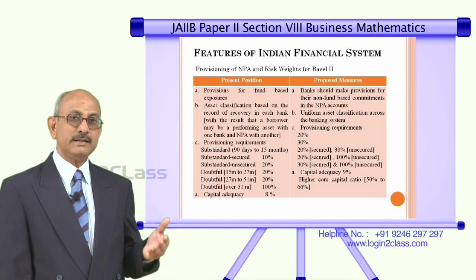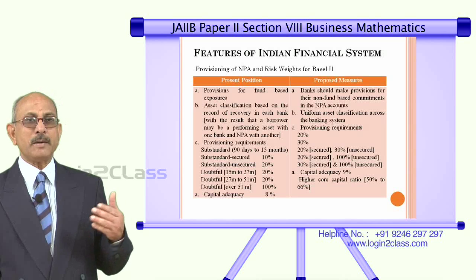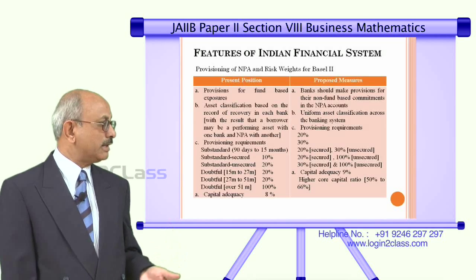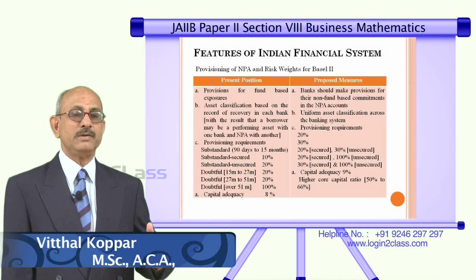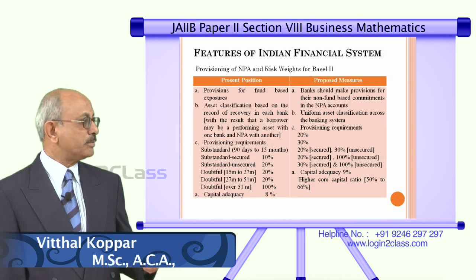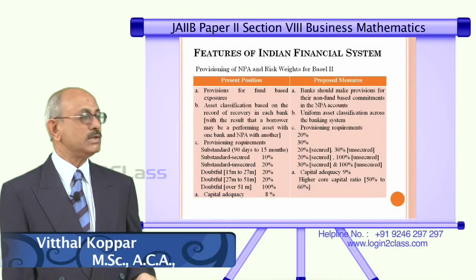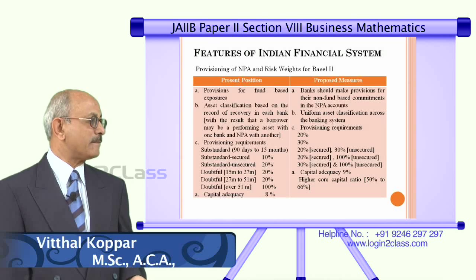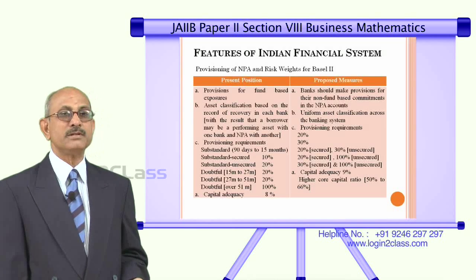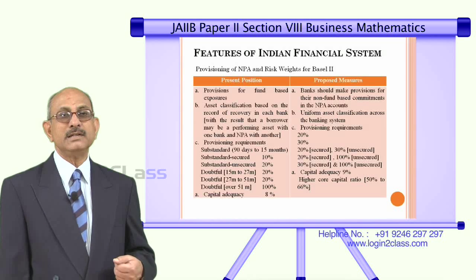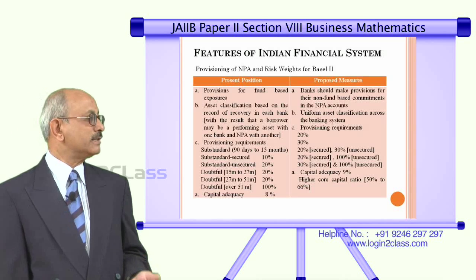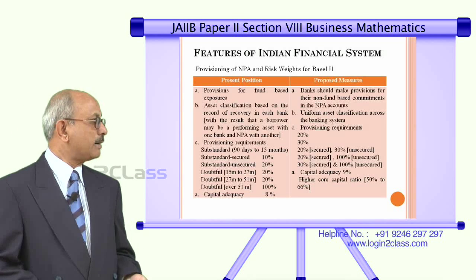So, in the beginning I said that the Basel II Accord says minimum capital requirement is 8%, but the Reserve Bank of India has made capital adequacy 9%. That means we have gone one step ahead of the Basel II and prescribed a higher capital adequacy ratio in the case of all banks working in India. And similarly, there is a higher core capital ratio from 50% to 66%. That means tier 1 capital has to be not just 50%, but 66% of the total capital.